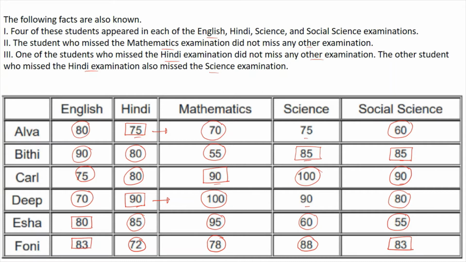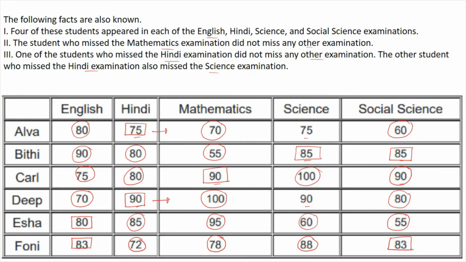Now we have the statement that 4 students appeared in each of English, Hindi, Science and Social Science. The 4 who appeared in English are A, B, C, D. E and F are the ones who missed English.